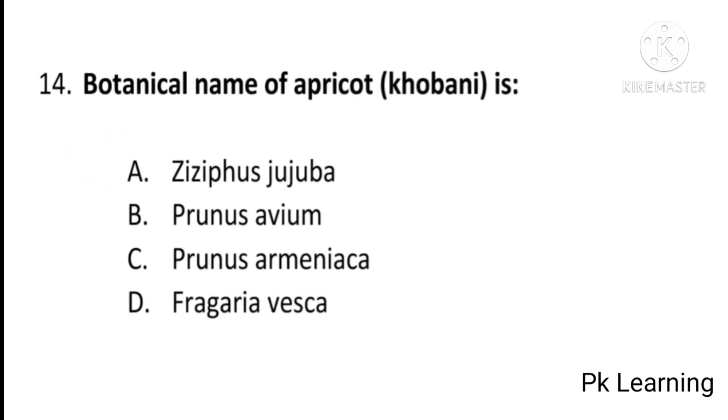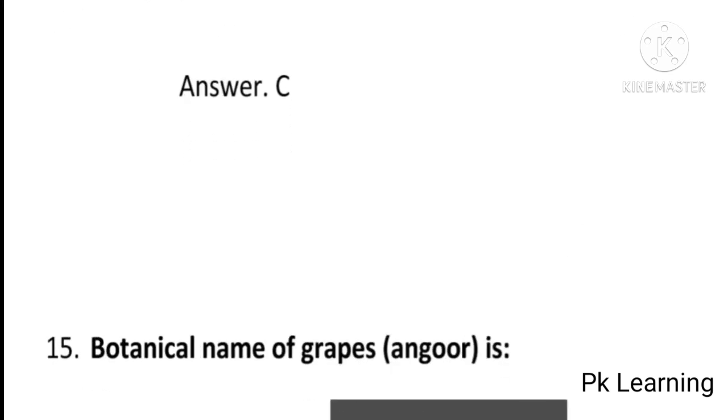botanical name of apricot or khubani is Ziziphus jujuba, Prunus avium, Prunus armeniaca or Fragaria vesca. And answer is C, Prunus armeniaca. Botanical name of apricot or khubani is Prunus armeniaca. C is the correct option. And next question is